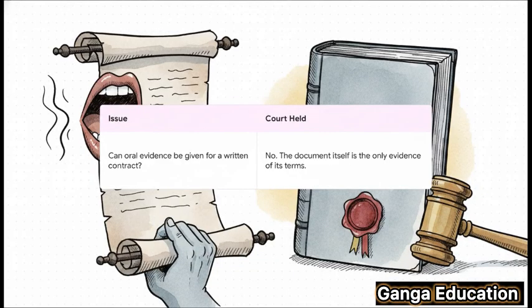A key case you absolutely need to know is Rup Kumar versus Mohan Thadani. The big question before the court was, can someone give oral evidence about what's in a written contract? The Supreme Court's answer was a firm no. They held that once the terms of a contract are written down, that document becomes the one and only evidence of those terms. This really reinforces the whole idea of documentary evidence being supreme.